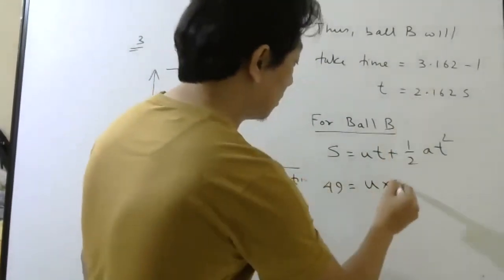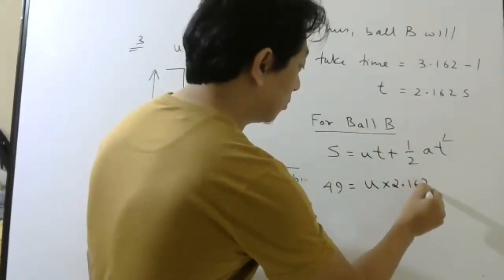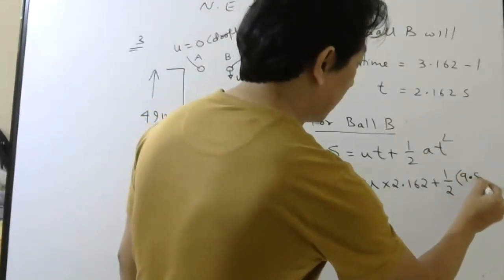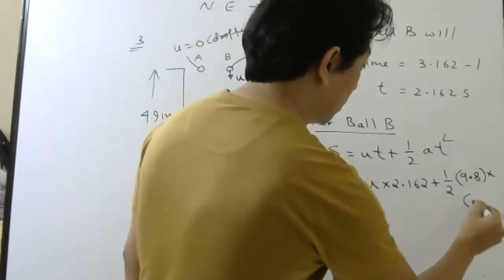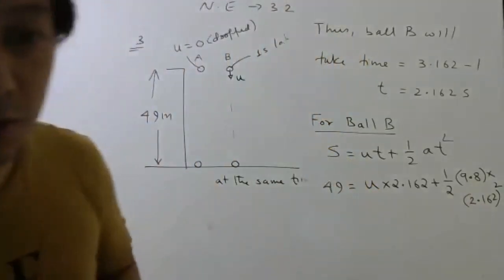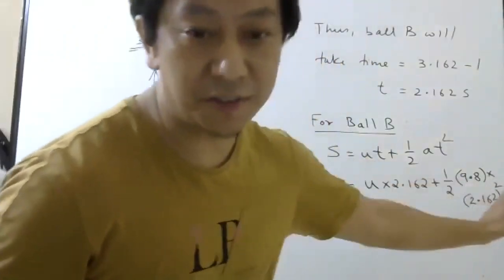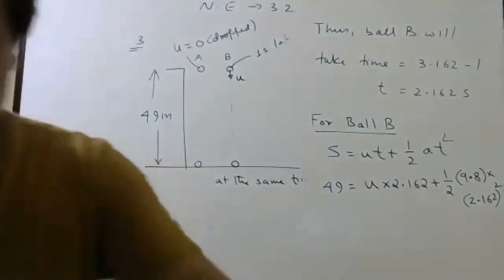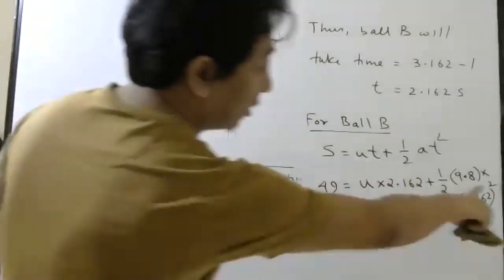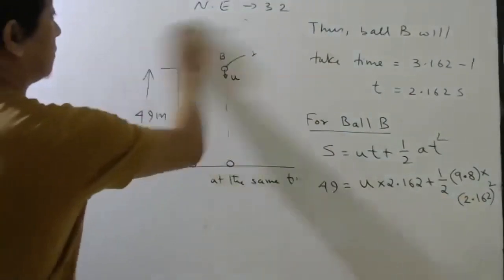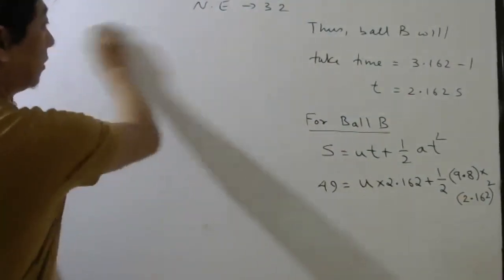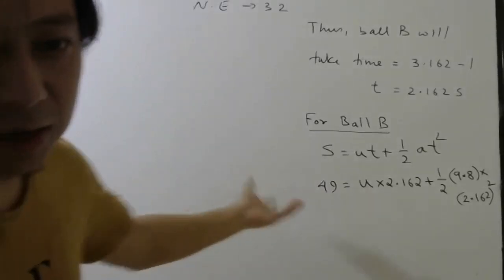Time taken is how much? 2.162, plus half, acceleration due to gravity 9.8, into 2.162 square. Okay, write that part in a straight line. I don't have space, so you write in a straight line, in the same line. Mathematics should never be done like this. Now simply you can take your calculator and solve.